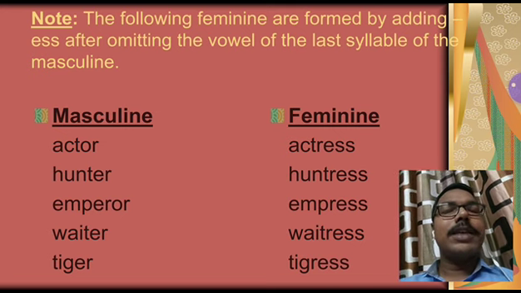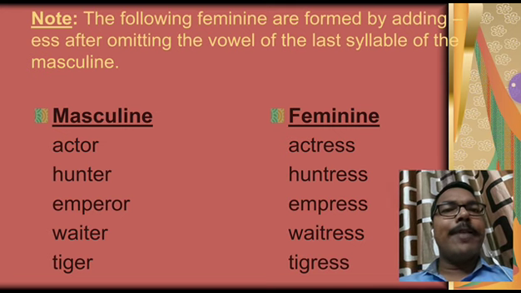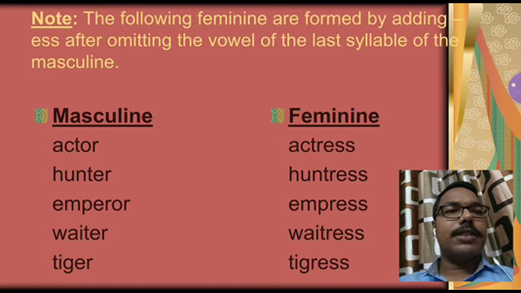Next, hunter, huntress. Here e is omitted. Next, emperor; we cannot write emperoress. Here o and r are omitted: empress. Okay, students. Waiter, waitress, tiger, tigress.